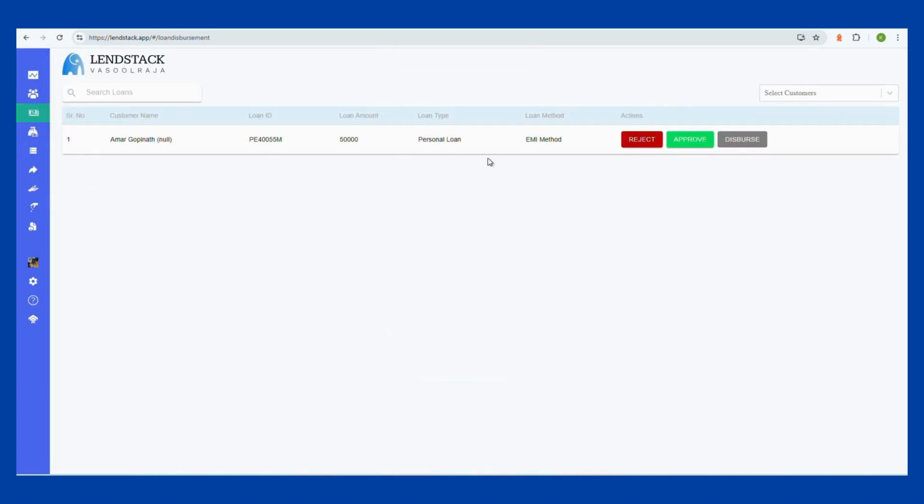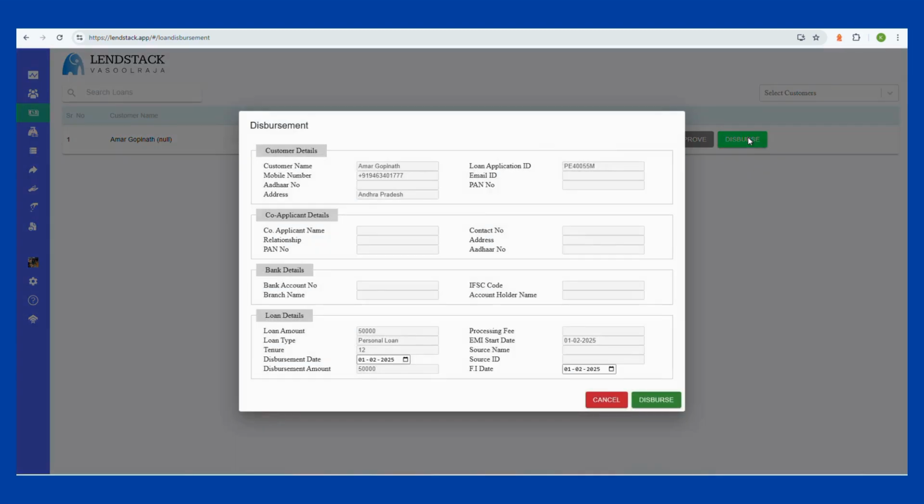Then go to Loan and select Approve and Disburse Loans. Click on Approve and then click on Disburse for the loan amount to get disbursed. Update the disbursal date if needed.